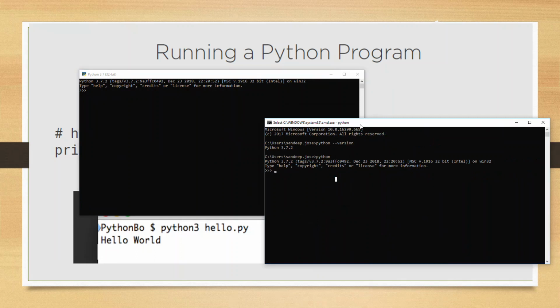The advantages IDLE offers over a regular terminal are code completion and syntax highlighting, although at a pretty basic level. In fact, it will be the same even if you have an application that has thousands of lines of code and spans across multiple files, or Python modules as we call them. You will run the one main file through the Python interpreter. For example, our hello.py file mentioned earlier.